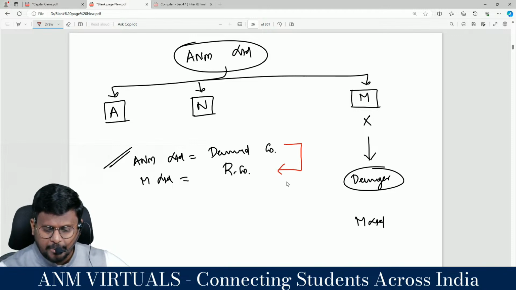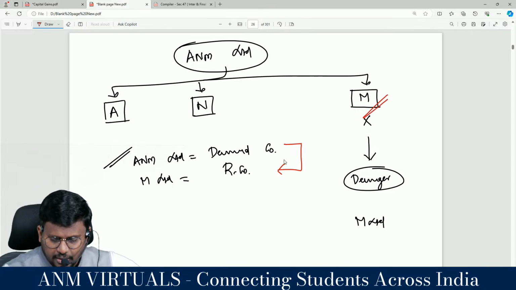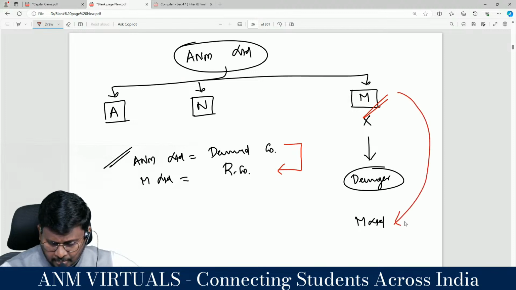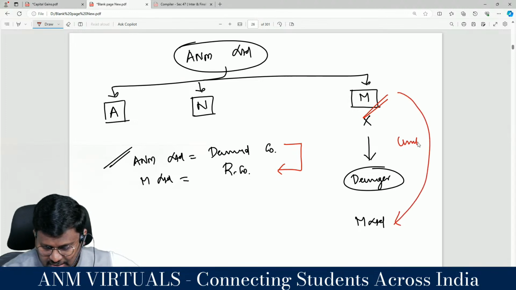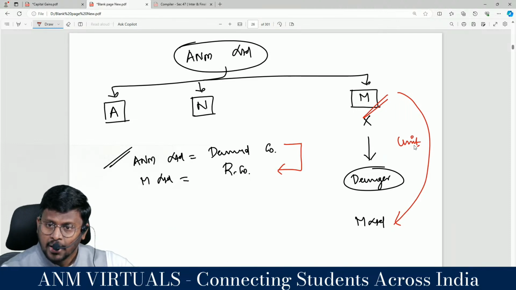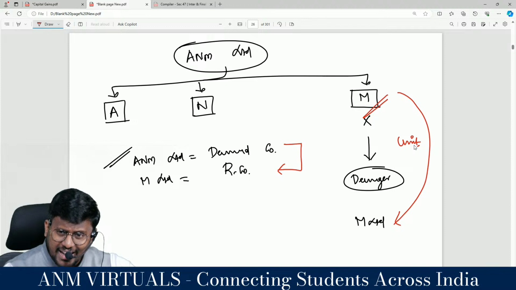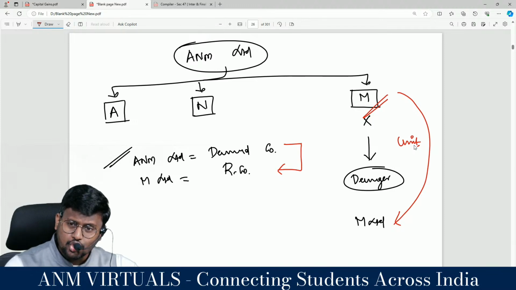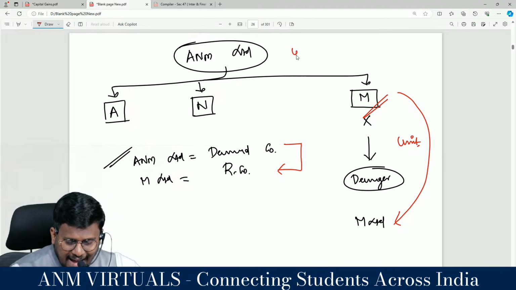For that, all the assets and liabilities of the demerged unit, which is M, should become the assets and liabilities of the resulting company. Then it will not be regarded as transfer in the hands of the demerged company as per 47 clause 6B.